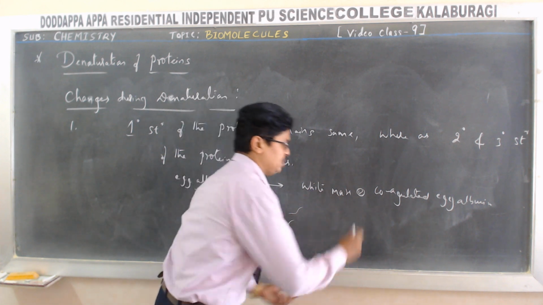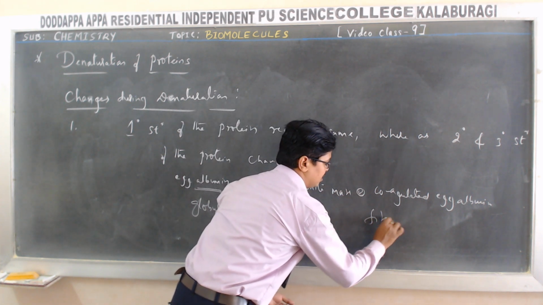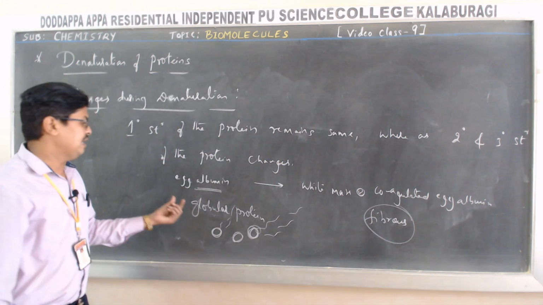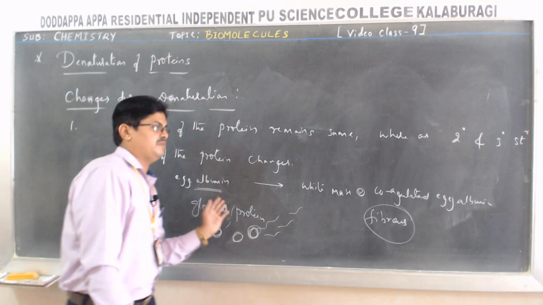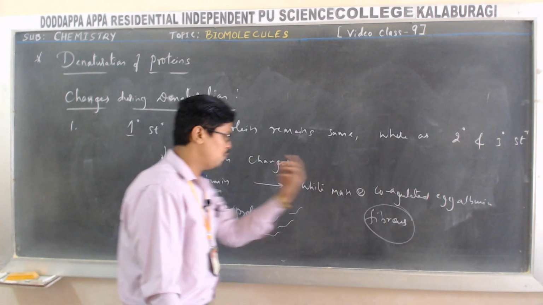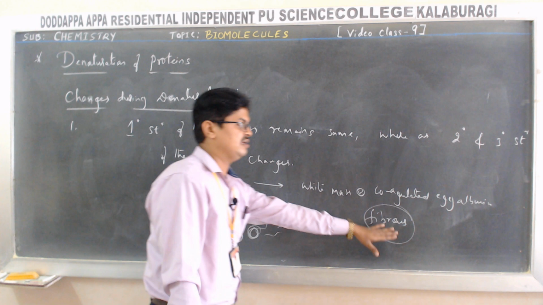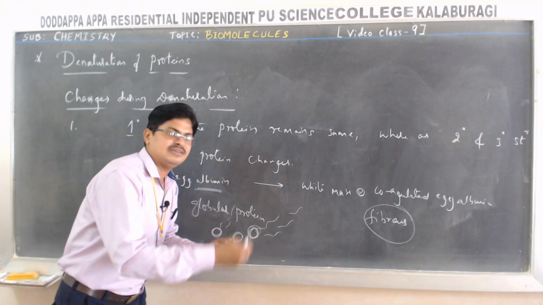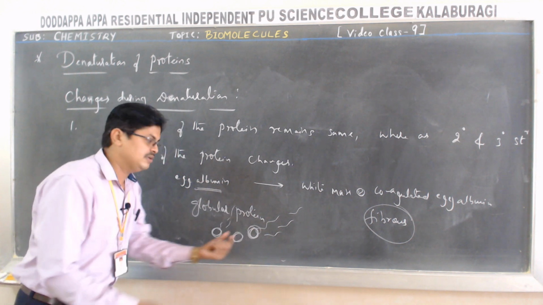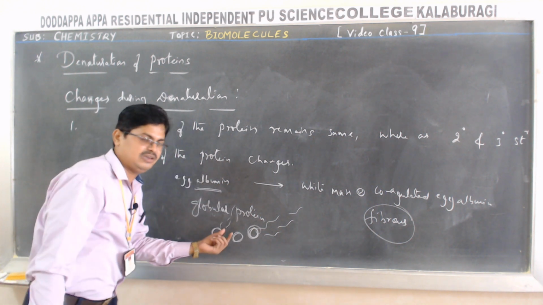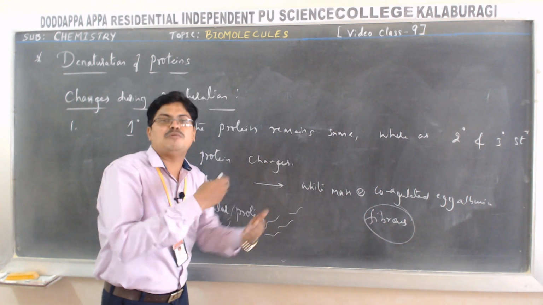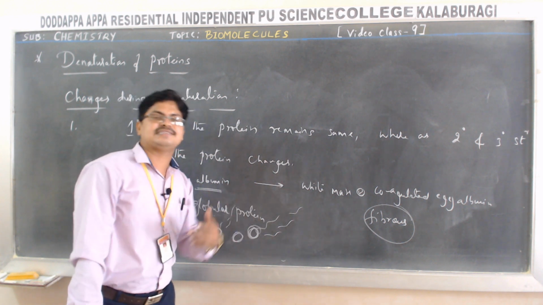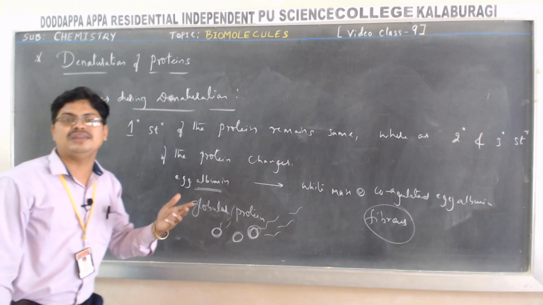Coagulated egg albumin means you are going to get a fibrous protein. A water-soluble globular protein converts into fibrous protein and forms a fiber. What happens during this process? The movement, the randomness of the molecule increases, because of the uncoiling of globular protein into fibrous. That indicates the entropy of the protein increases.